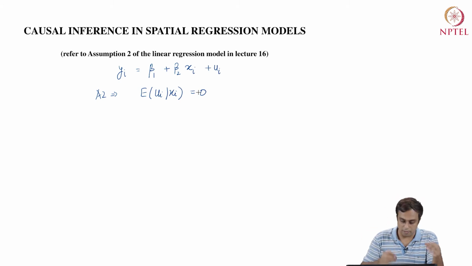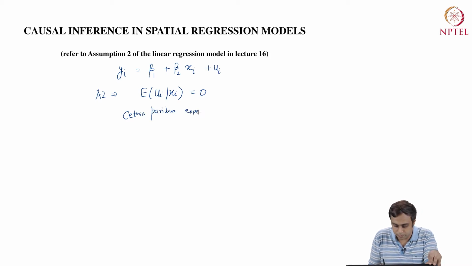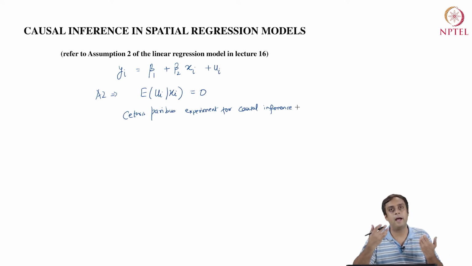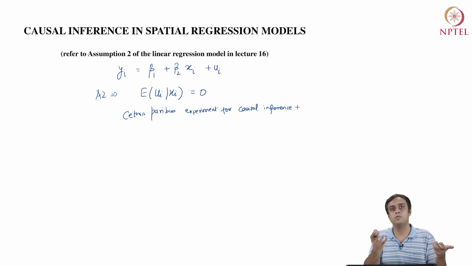This is critical for us to simulate the ceteris paribus experiment for causal inference. Right? What was a ceteris paribus experiment? Well, we were looking at an example of the impact of number of rooms on housing prices.